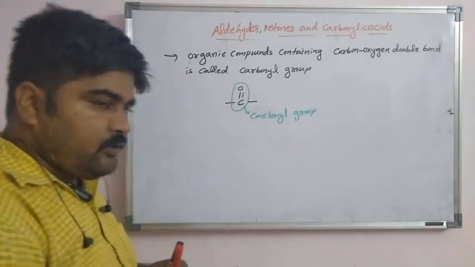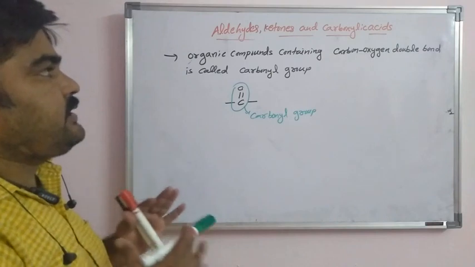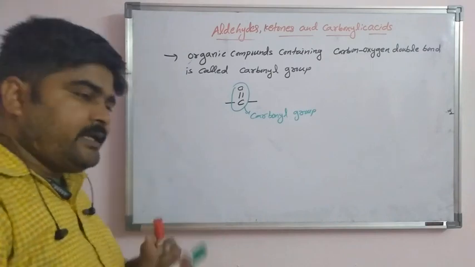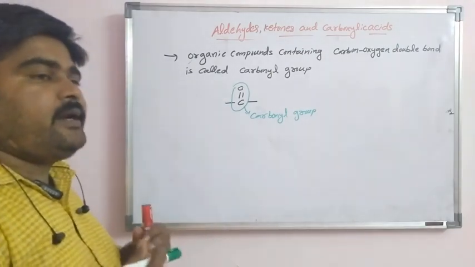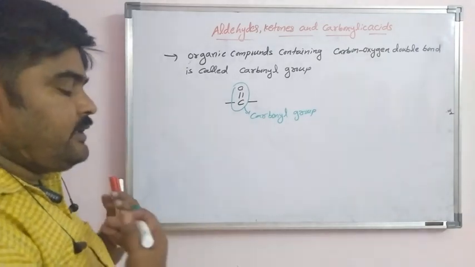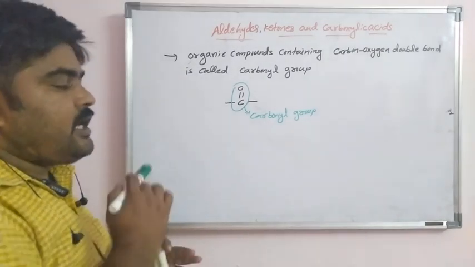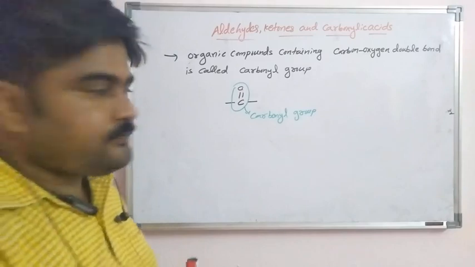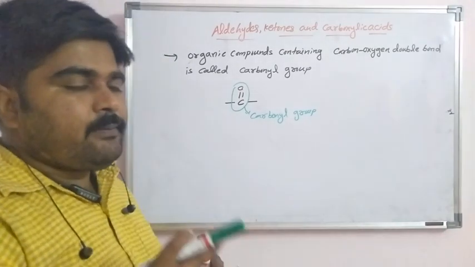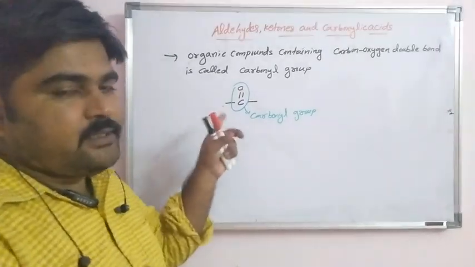The carbonyl group should be present in aldehydes, ketones, carboxylic acids, esters, acid anhydrides and amides. Carbonyl group means a carbon oxygen double bond is present in the organic compound.